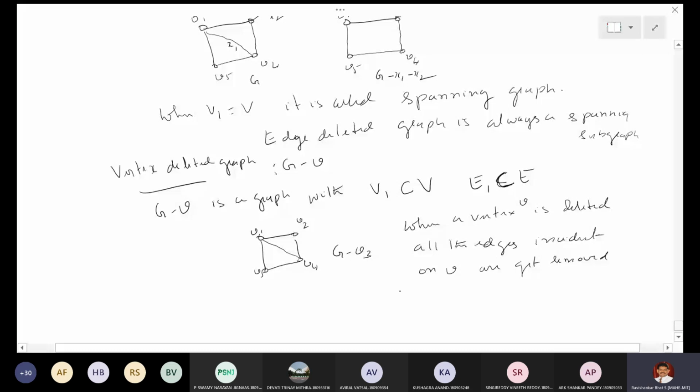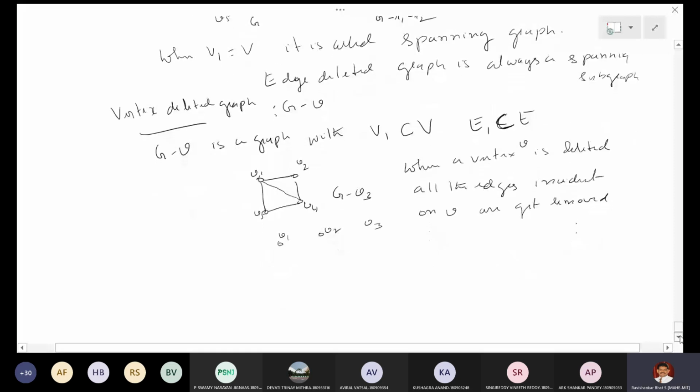So what is G minus V4? How does it look? It will be V1, then V2, then V3, then V5, and I remove V4. So this edge is there, this edge is there, and the V2, V3 edge is there.